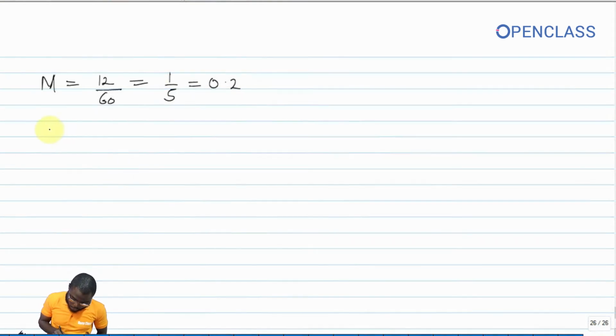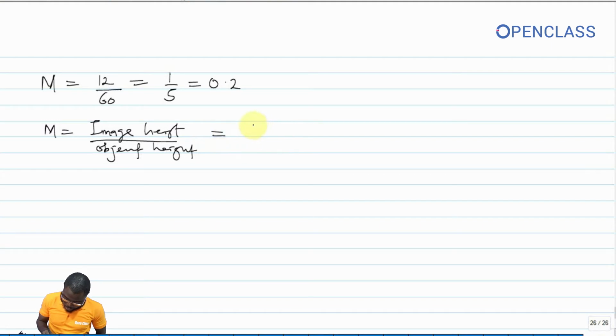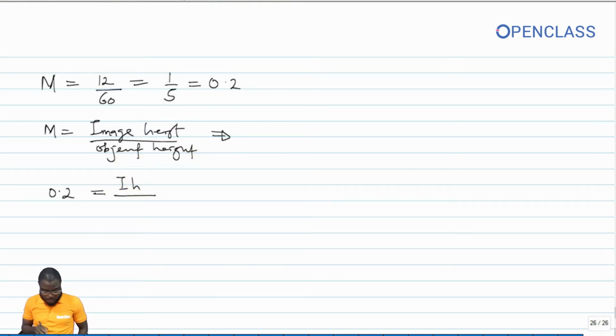And recall that your magnification is image height all over object height, which is equal to, magnification is 0.2 equals image height, which I don't know, all over object height, which we have been given to be equal to 70 centimeter.